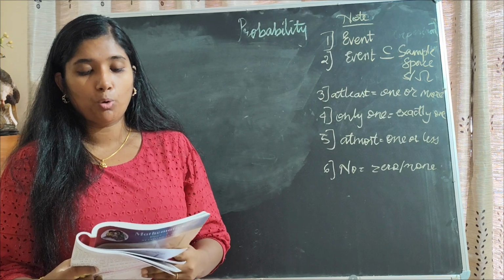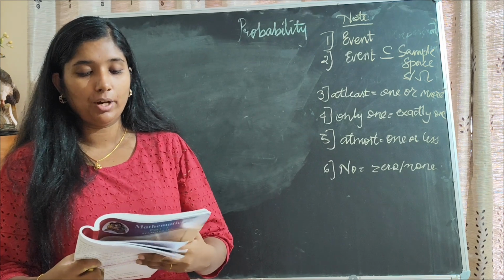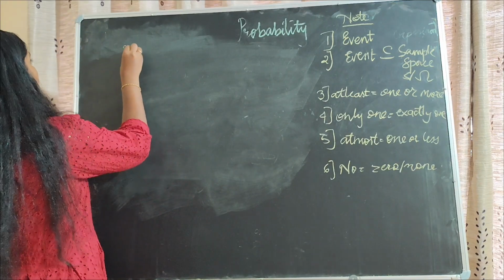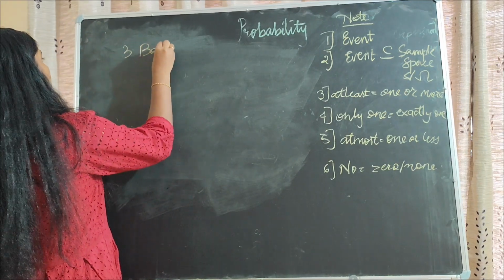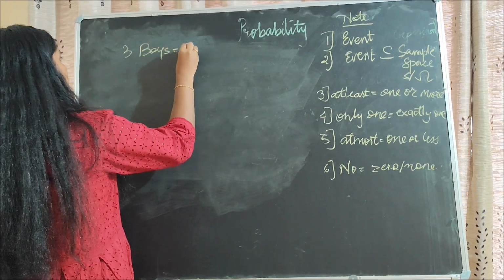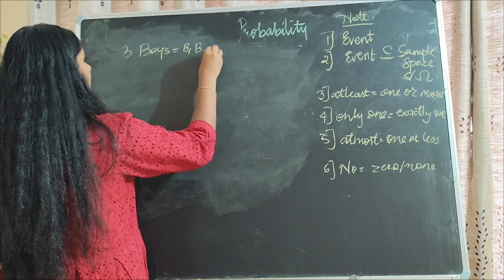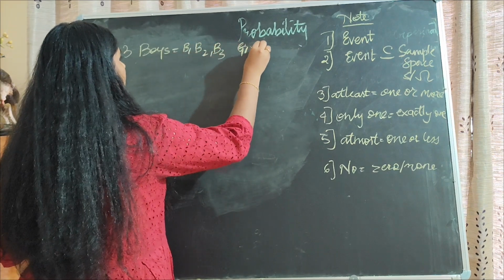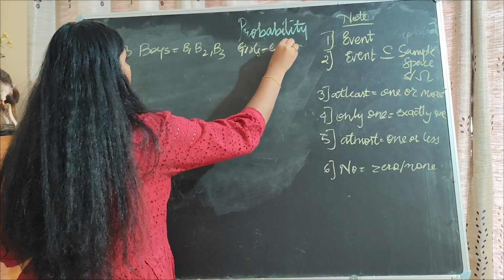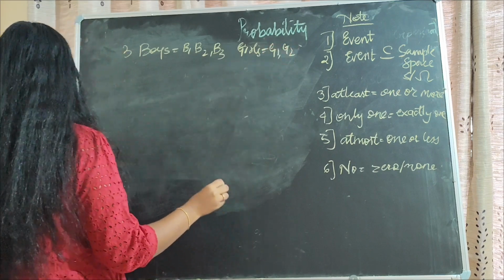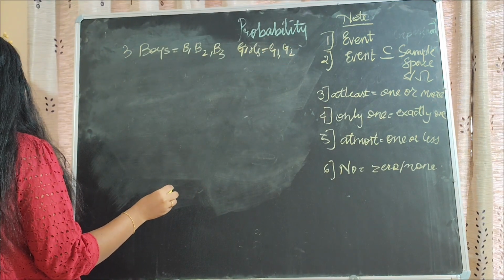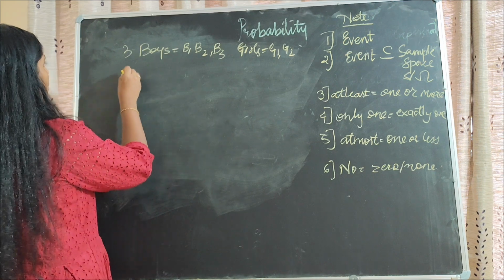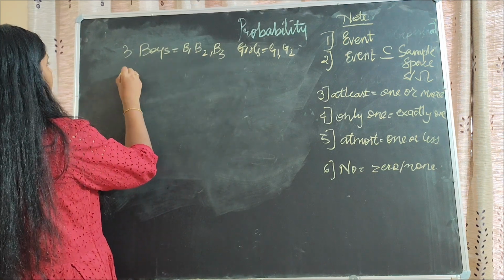So out of boys and girls, there are 3 boys, say B1, B2, B3, and girls are G1, G2. Out of these boys and girls, a 2-member committee is to be formed, so you have to take combinations.